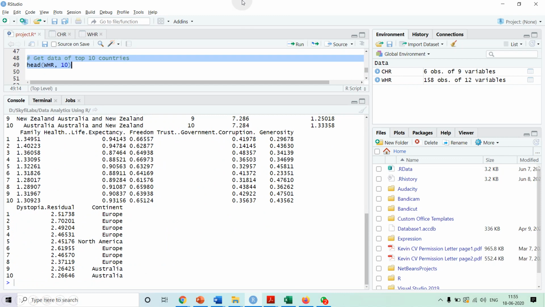then after that, if we want to see the top 10 entries, for that we can call the head function over here. We can specify the data frame and the number of records from the top. So we are telling that we want the top 10 records. So we are using the head function. So see, the top 10 values for all the columns are displayed over there. Okay.